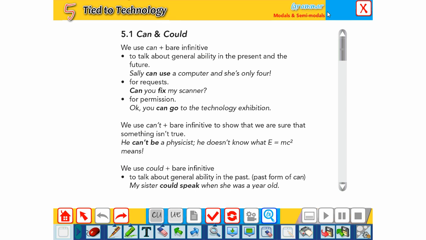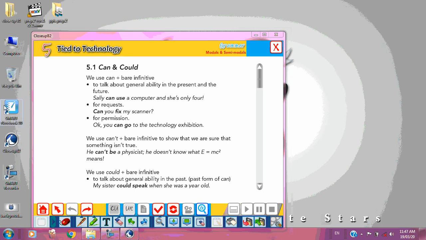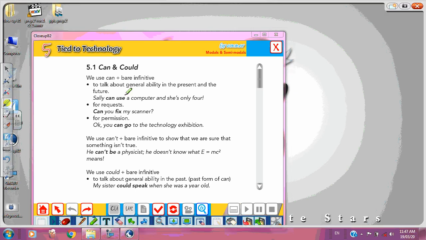So here we are going to talk about some modals that can have after them the verb in the infinitive form. And what is the verb in the infinitive form? I mean the verb in the infinitive form that doesn't have any additions. No S, no ES, no ING.